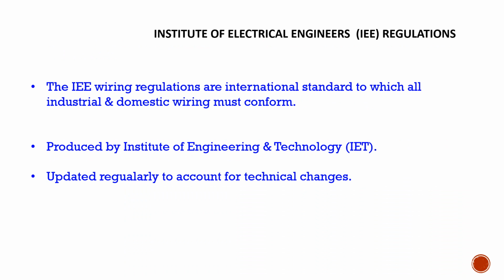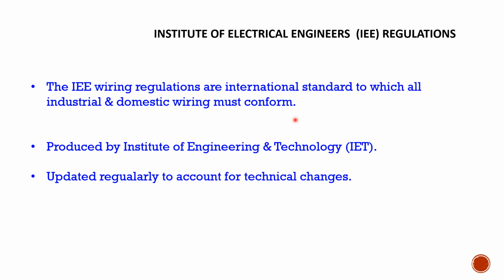To make sure that your installations meet some standard, there are some regulations that must be respected. One of them, in fact the more international one, is the Institute of Electrical Engineers Regulations, IEE. The IEE wiring regulations are the international standard to which all industrial and domestic wiring must conform.